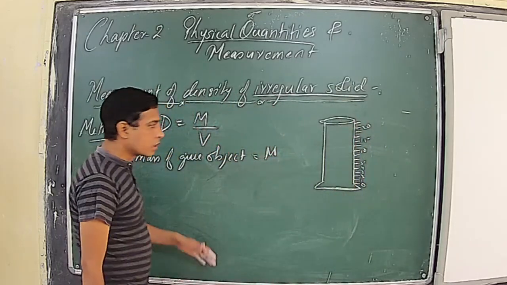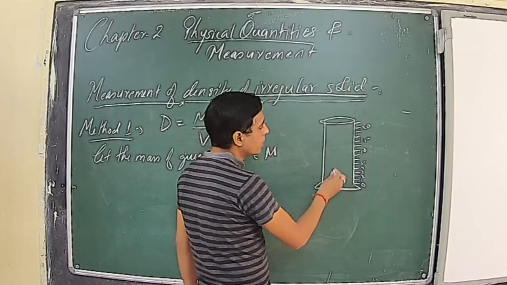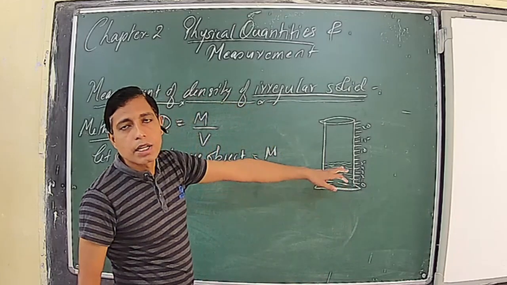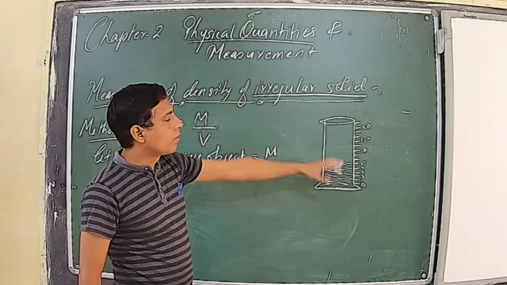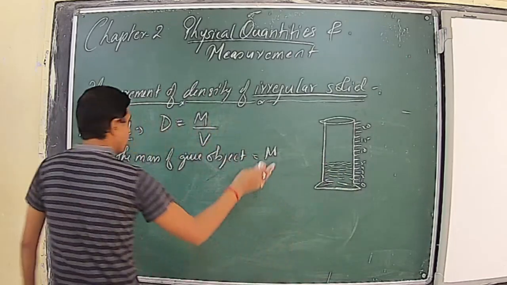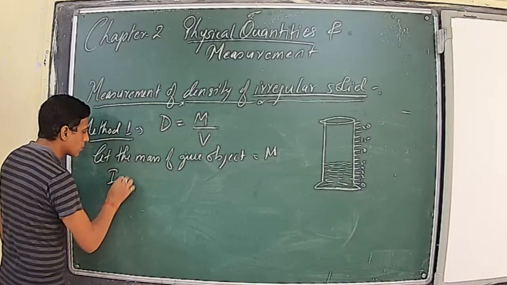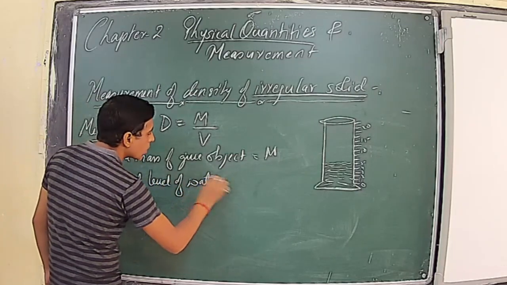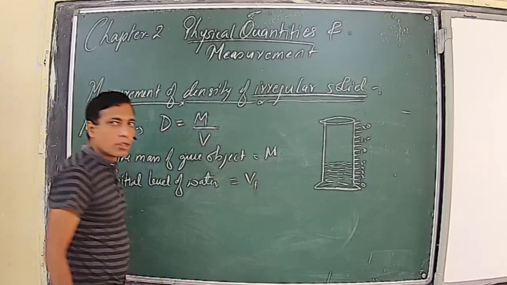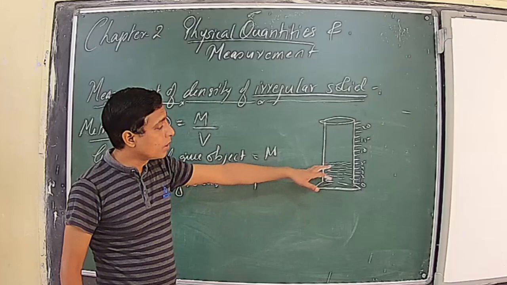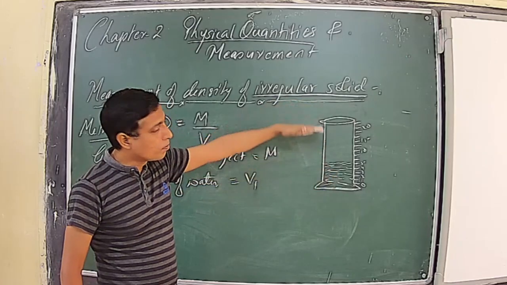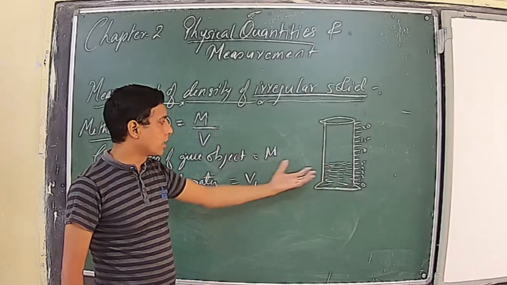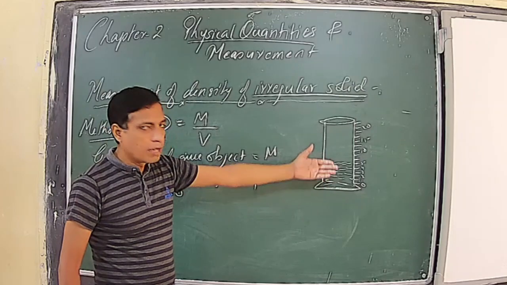So what will you do? First, you will fill this measuring cylinder partially with water up to a mark. Say we have filled it up to the level of 5 milliliters. Now we will note down that level. The initial level of water is equal to V1. So we have taken a measuring cylinder which is calibrated on the outer surface, partially filled it with water, and noted down the level of water, which we say is V1. Here you can see it is 5 ml.